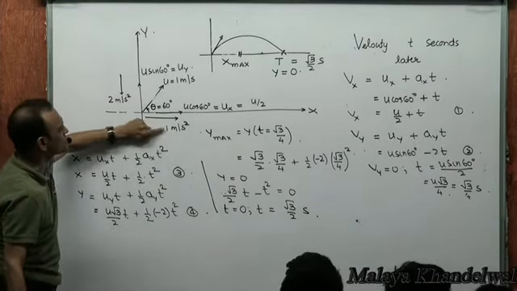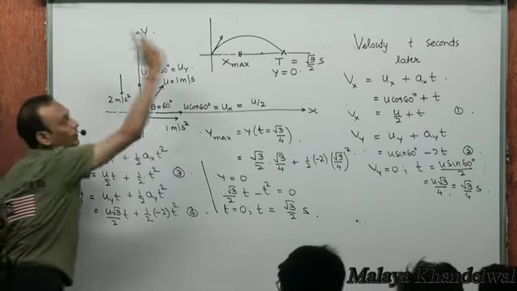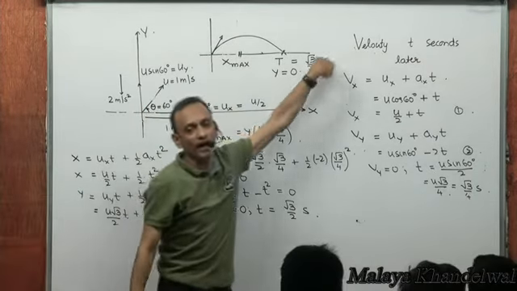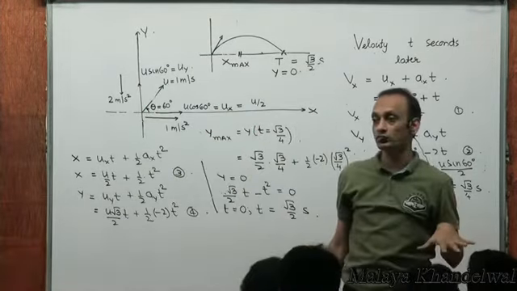It will not change, because capital T is obtained by plugging in y equal to 0, and that does not depend on what is happening in the x direction. It only depends on initial vertical velocity and acceleration in the y direction. So if you change this to 2 meters per second squared, it will again fall back on the ground after root 3 by 2 seconds.